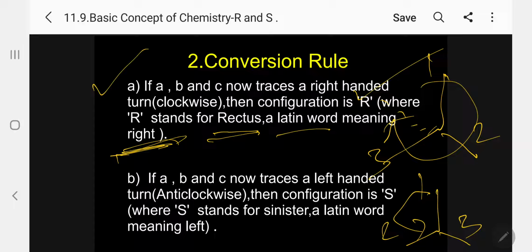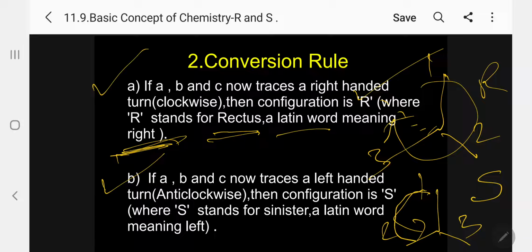This is the question asked in my PhD viva. Okay. Then B, if A, B and C now trace a left-handed turn, anti-clockwise, then the configuration is S. This is R, this is S. Kindly follow. Very, very simple.